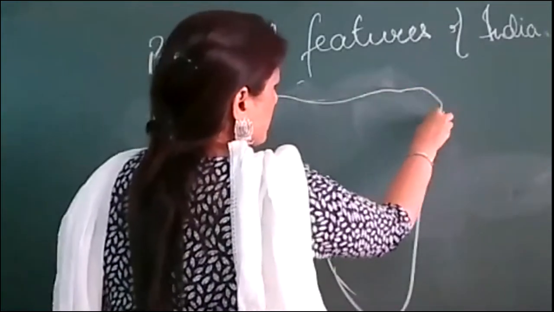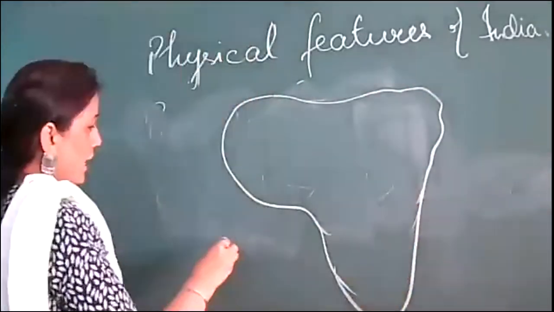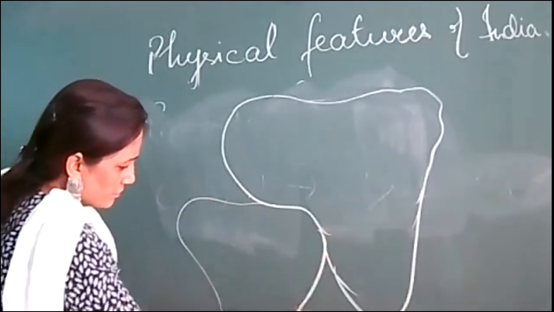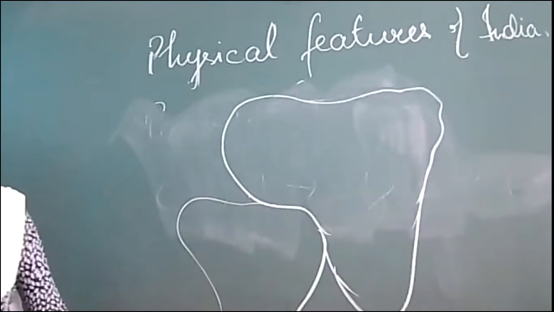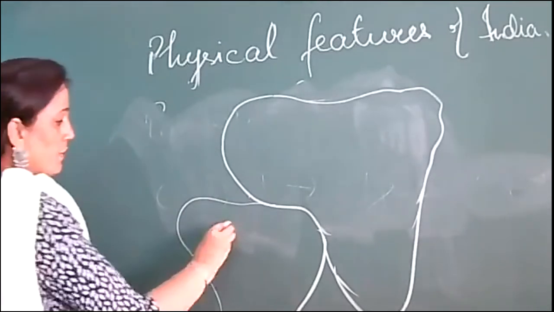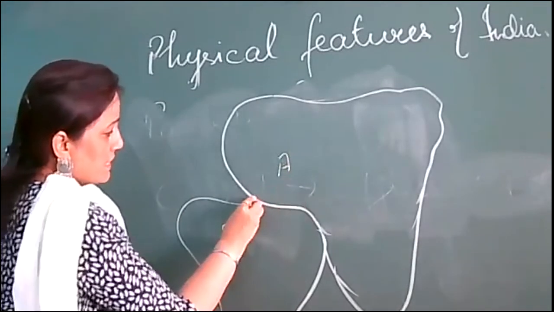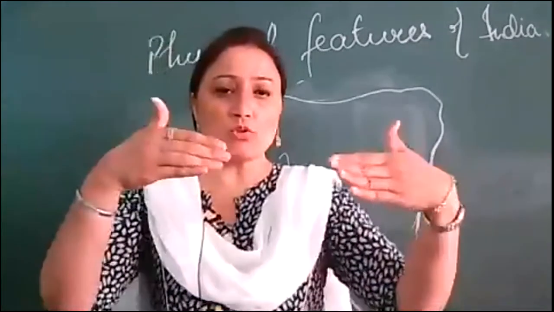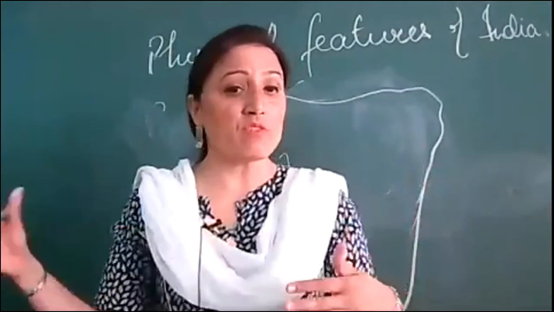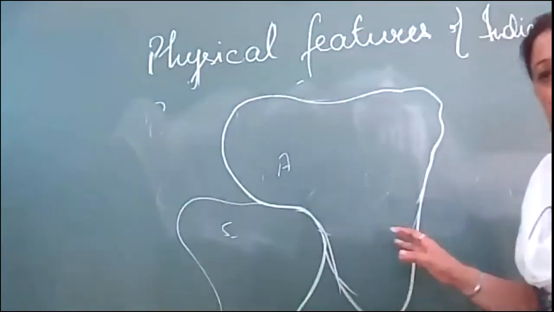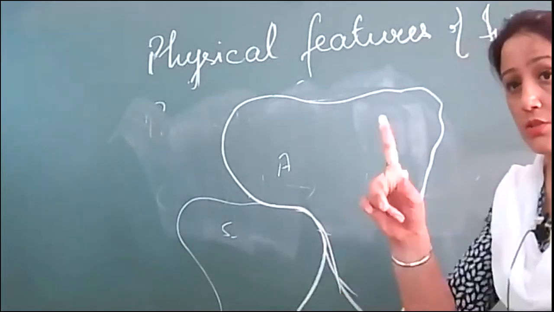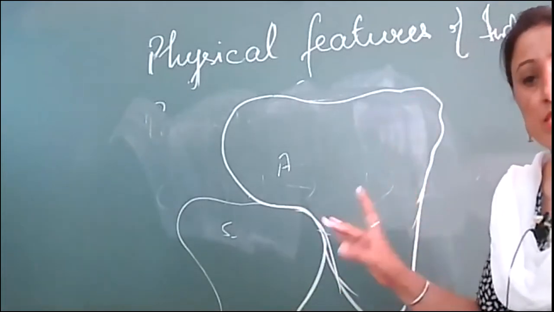This is Africa, right? And here we have South America. It's like this, right? Yes, South America and Africa can be easily fitted with each other. We can easily join the two of them together. This we have seen in the movie. Am I right? So this shows these continents were not two, they were just one continent. It was just one piece.